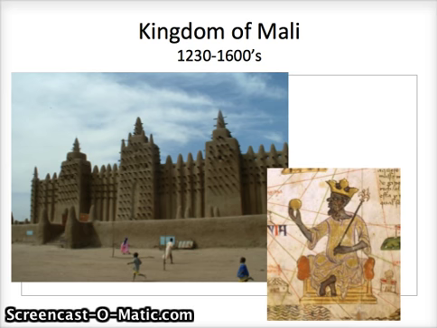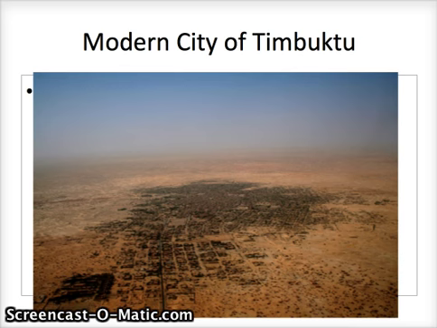And actually, one of the reasons that Islam spreads into Africa is because of the gold and salt trade. Camels carried goods, and they also carried people who brought the religion of Islam. So it's really because of the gold and salt trade that Islam spreads into West Africa. Today, this is what Timbuktu looks like. You can go there, you can visit it. It's this big city in the desert.